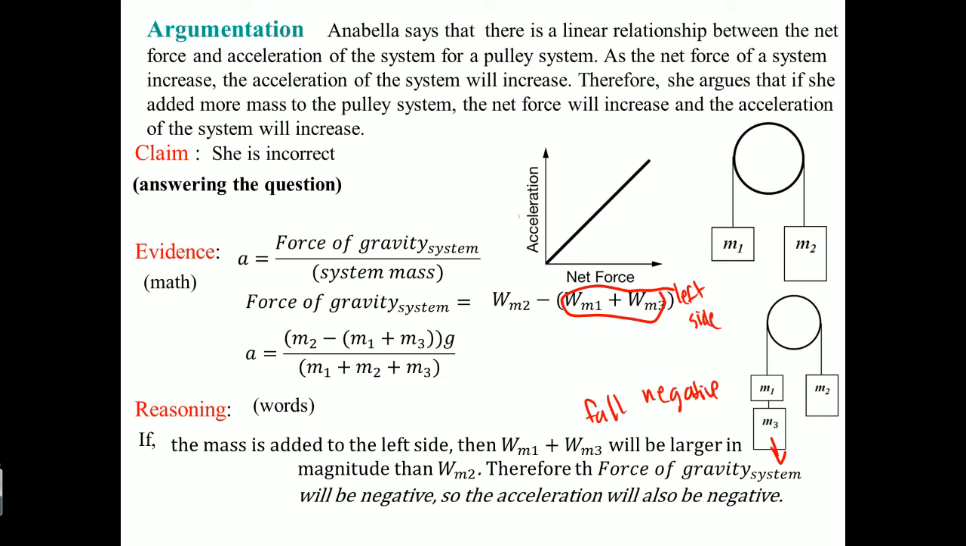There's no magnitude here. So if the mass is added to the left side, we saw that the weight of mass 1 and the weight of mass 3 together will be larger than the weight of mass 2. Therefore, the force of gravity of the system will fall down to the left side. They're showing it's going to fall in the negative direction. So here it's wrong because acceleration here would have been negative when she added the mass.